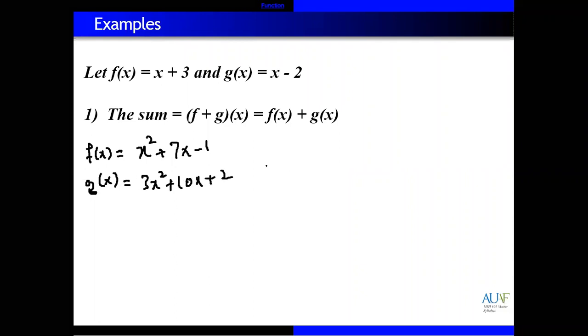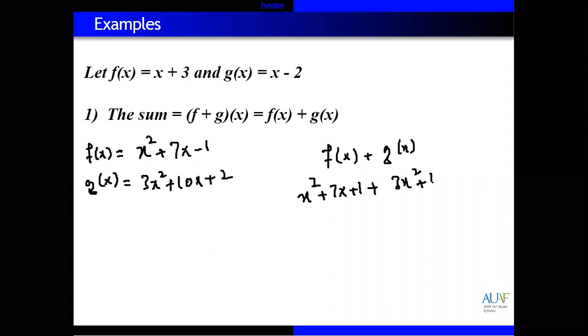So how can we sum these? We add f of x with g of x. Write down first f of x, x square plus 7x minus 1. Then we have g of x, 3x square plus 10x plus 2.